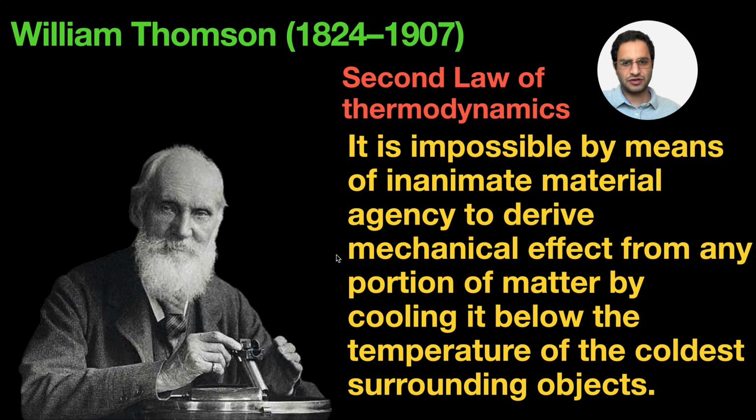This is his original code, that it is impossible by means of inanimate material agency to derive mechanical effect from any portion of the matter by cooling it below the temperature of the coldest surrounding object. Or if you want to simplify it, he was saying that it is impossible to make a machine which converts 100% of the heat to work, because then you can violate basically the heat transformation from the cold object to hot object. That's how it can become equivalent to Clausius expression.